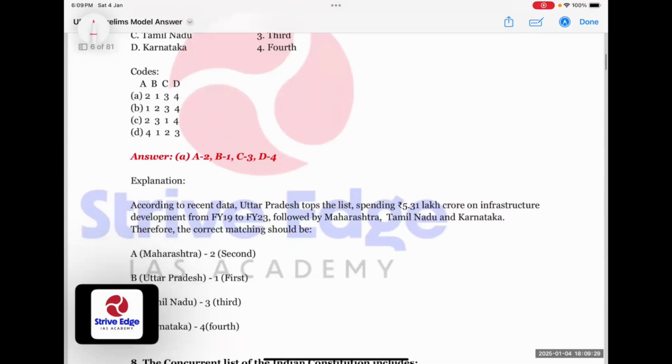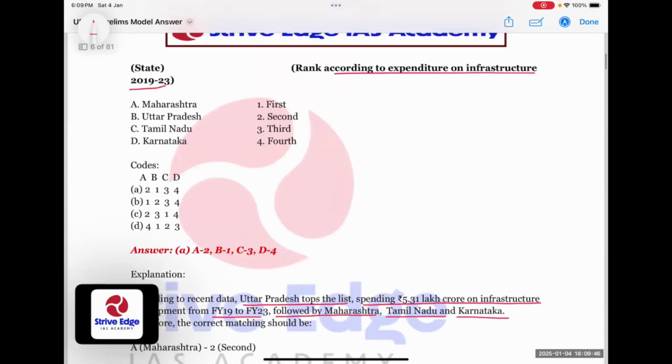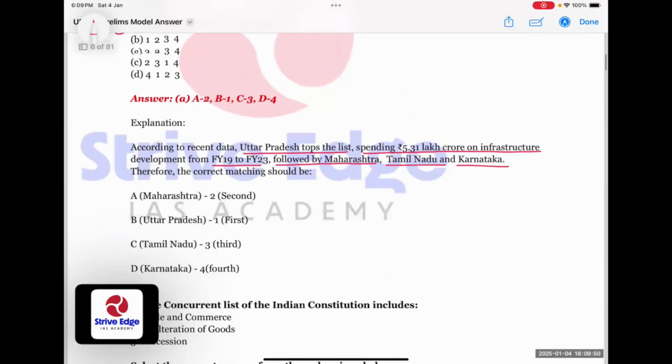According to recent data, Uttar Pradesh tops the list, spending rupees 5.31 lakh crore on infrastructure in the financial year 19 to 23. That was followed by Maharashtra, then Tamil Nadu, and then Karnataka. So accordingly, our answer is A: 2, 1, 3, 4.